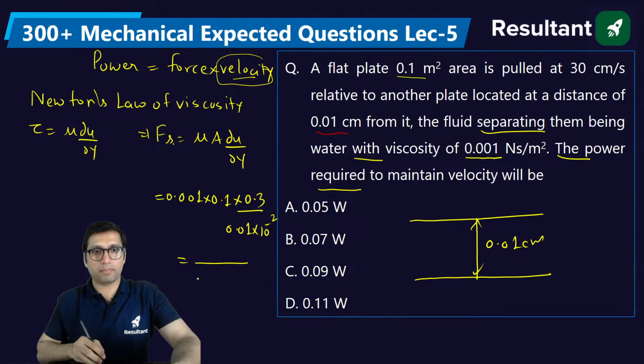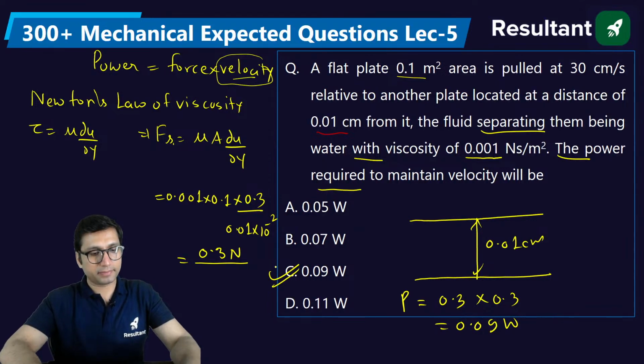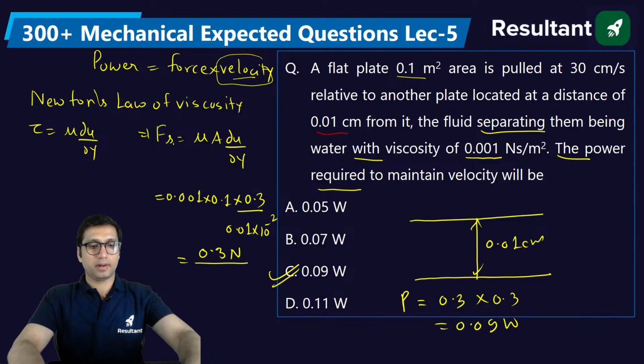So this will be 0.3 Newton. So power will be equal to 0.3 into 0.3. This will be 0.09 watt. Are you all getting 0.09 watt? Tell me everyone. Yes? Okay. Next question.